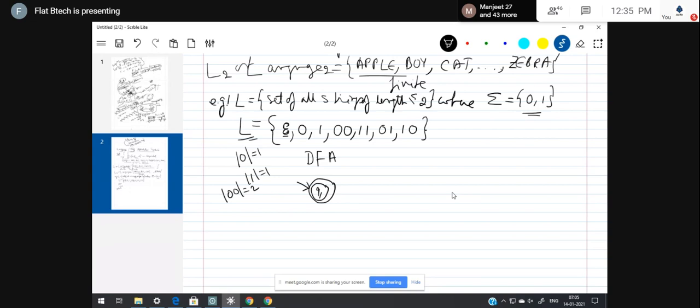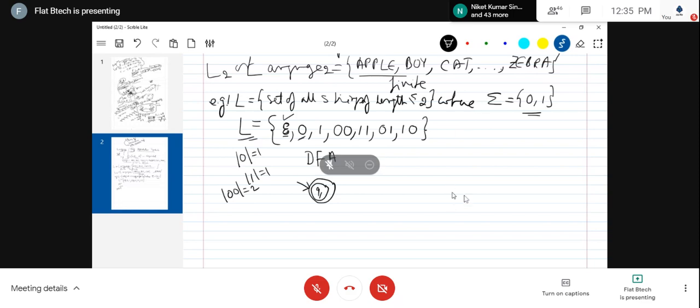Okay. Now next, again select the least length string. This one is already done. So next is either 0 or 1. 0 has length 1, and 1 also has length 1. I have to select either of these, so let me select 0. So the machine should accept 0.